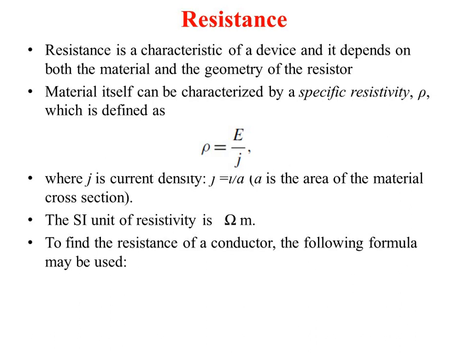To find the resistance of the conductor, we use the formula R is equal to rho into L by A. Rho is the specific resistivity of that material, and L is the length of the material divided by its cross-sectional area A. That will give you the resistance of the material or the conductor.